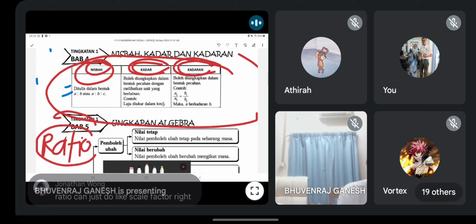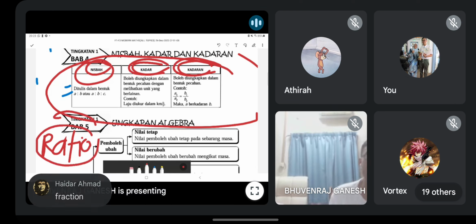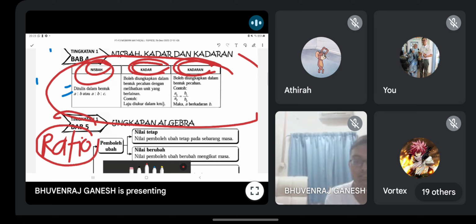Can anyone explain to me in just one word? What is the meaning of nisbah? Yes, fraction. Or a better word, satu lagi perkataan. When you have a fraction, bila kamu ada pecahan, what operation do we use? Yes, divide. Bahagi. Remember, ratio is always divide. So don't get scared, jangan takut bila nampak perkataan nisbah. It just means divide.